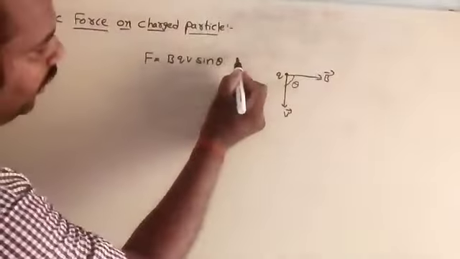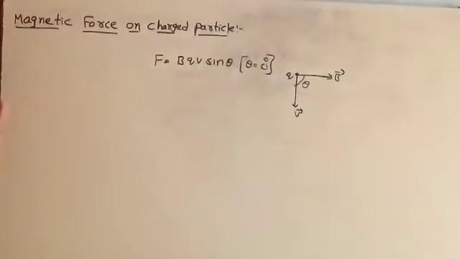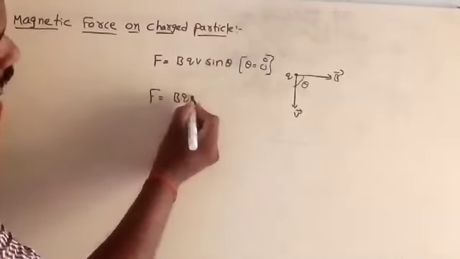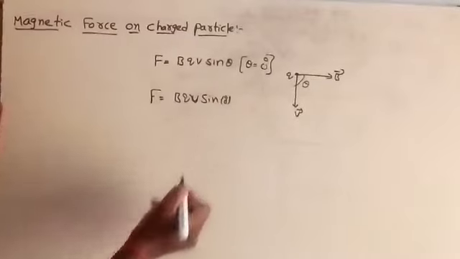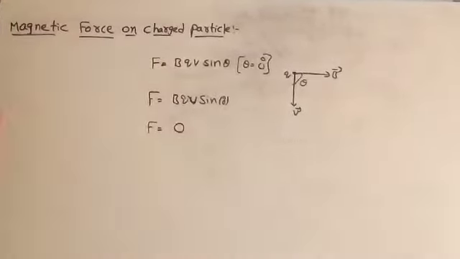In such a condition theta is equal to 0, and the force is BQV sin 0. We already know the value of sin 0 is 0. That is the reason in such a condition the force will be 0.